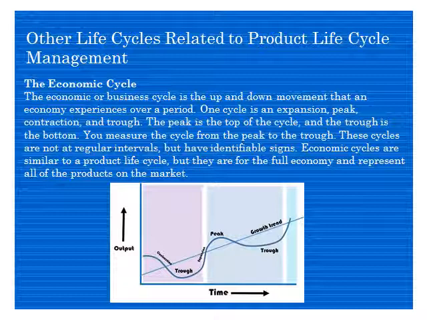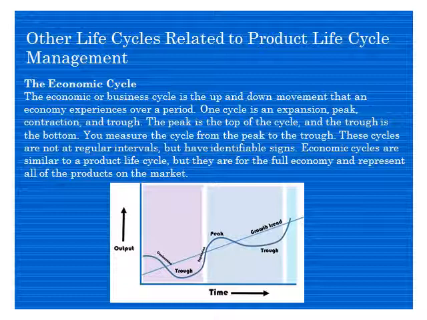Sometimes the peak will be high, or sometimes it will not be that high. It will depend on different situations. Like in the 2008 slowdown, it came down drastically, or in 2000 Y2K, it came down drastically, but again it had an expansion and reached another peak. So the peak is at the top of the cycle and the trough is at the bottom.